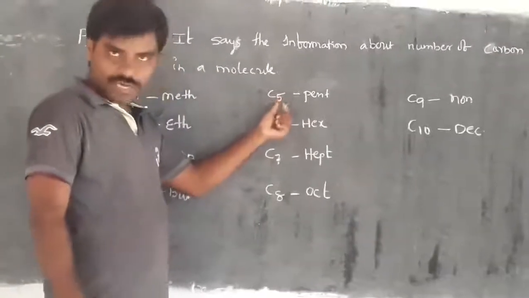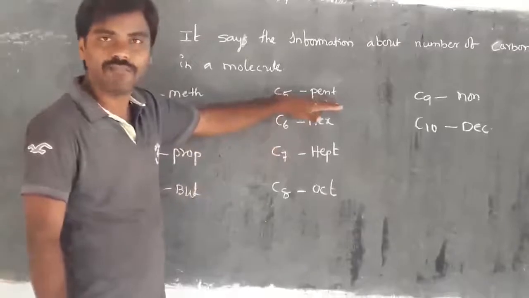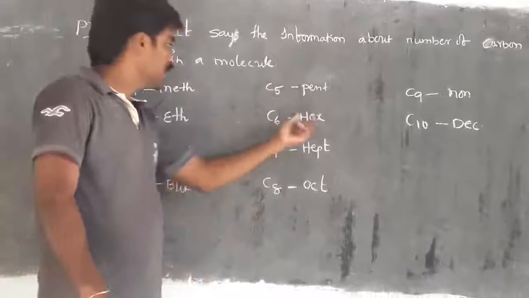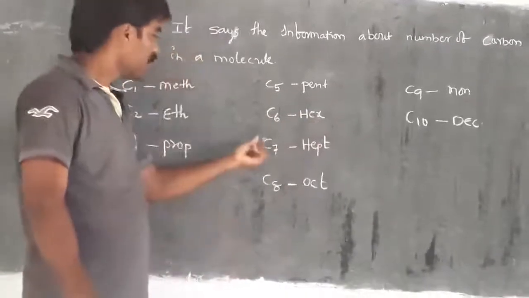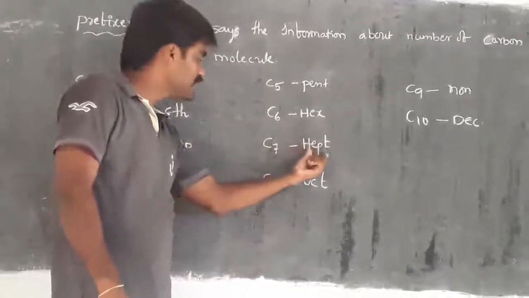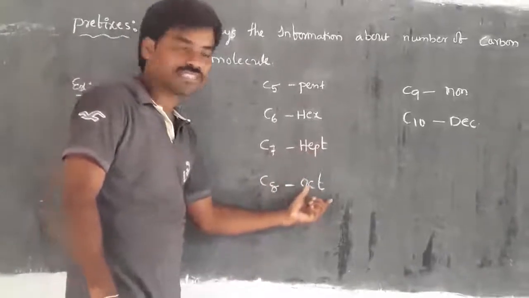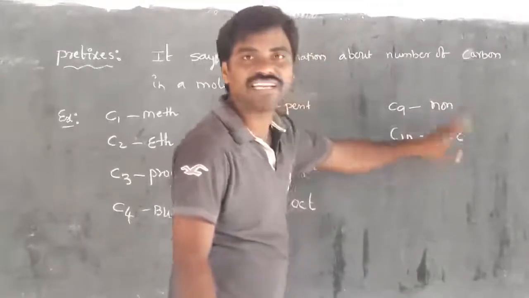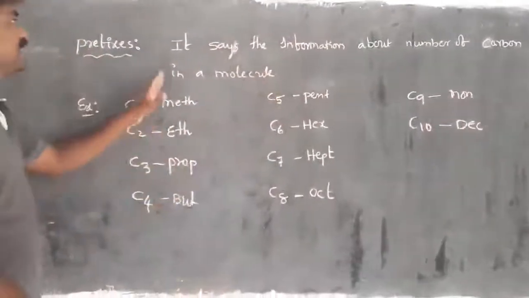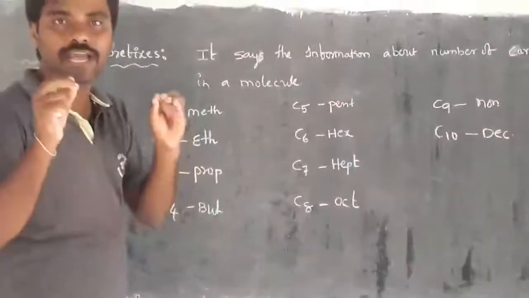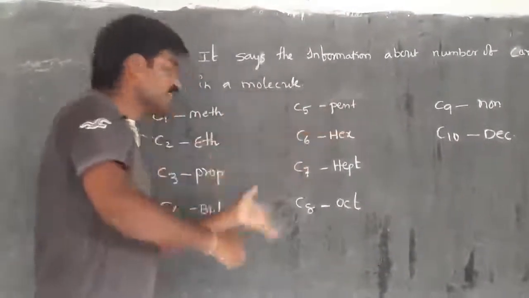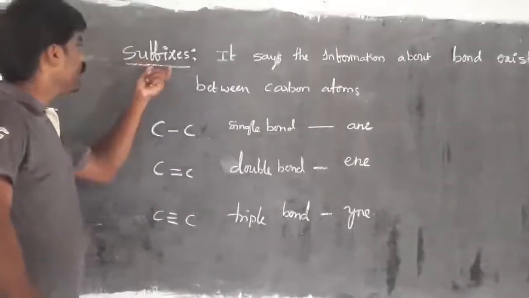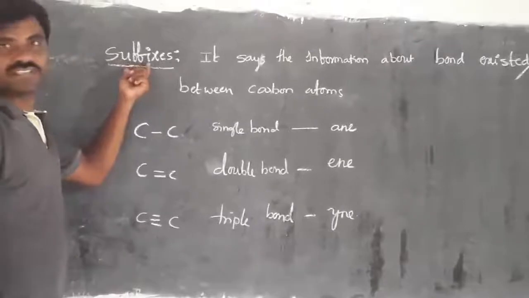If you have five carbons in a molecule, the name of the prefix is pent. If six carbons are there, the prefix name is hex. Seven carbons, hept. Eight carbons, oct. Nine carbons, non. Ten carbons, dec. These are the prefixes we generally use when a hydrocarbon molecule exists with different numbers of carbons. Right, children?